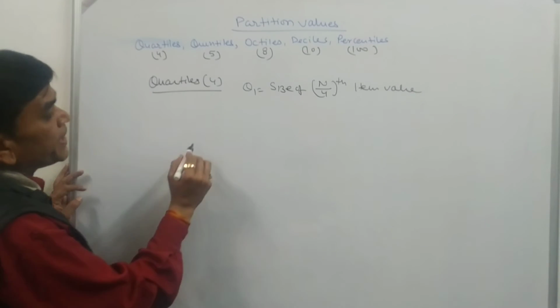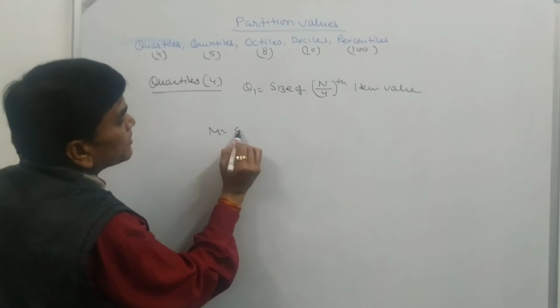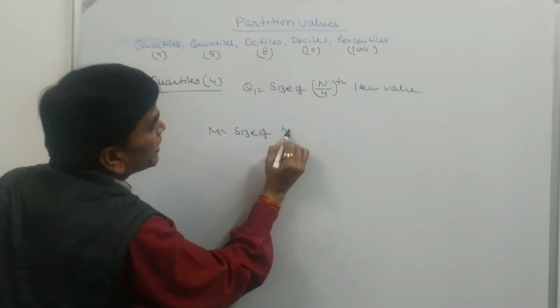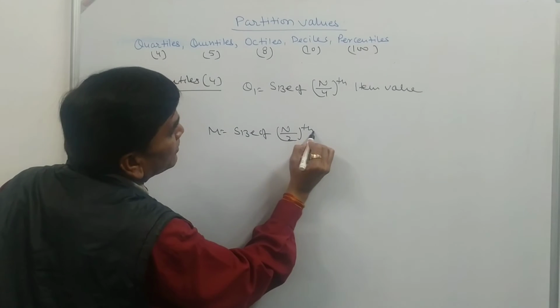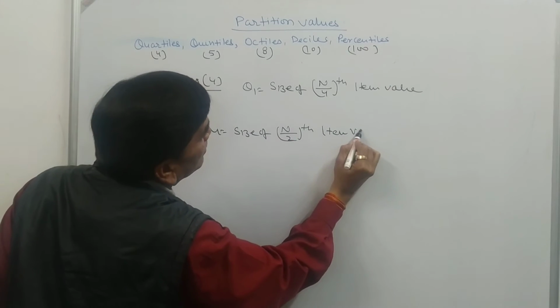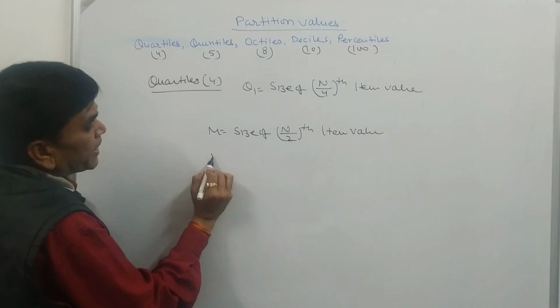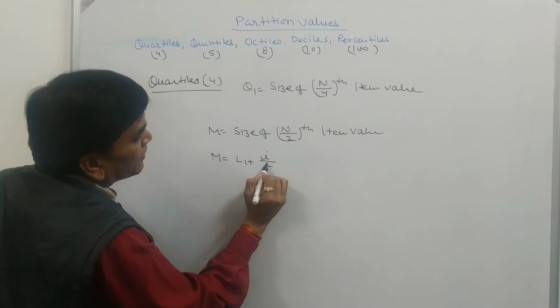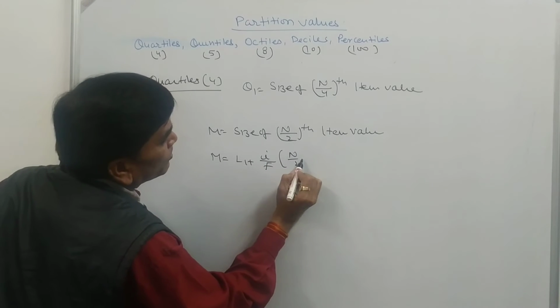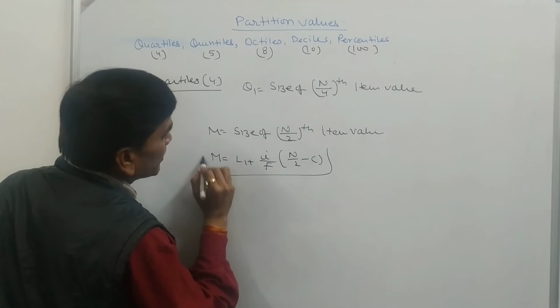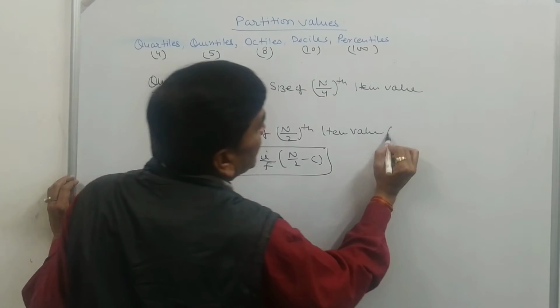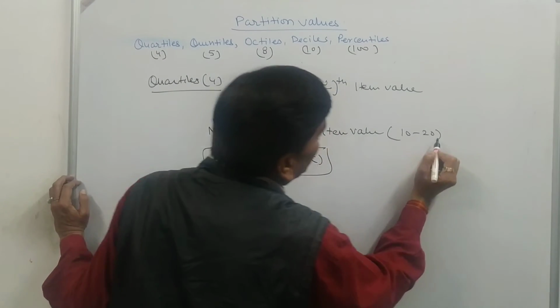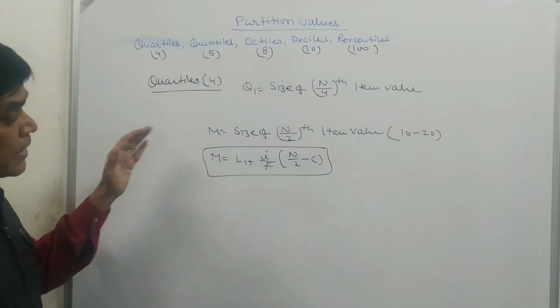Because in case of median, median is equal to size of n by 2th item value in continuous series, and for getting the real value, L1 plus i upon f times (n by 2 minus c) is there. That will be the formula for the real value, because it will give the range from 10 to 20, 20 to 30, 30 to 40.